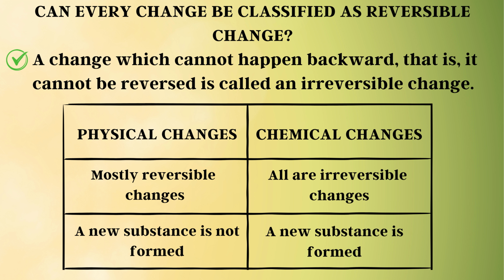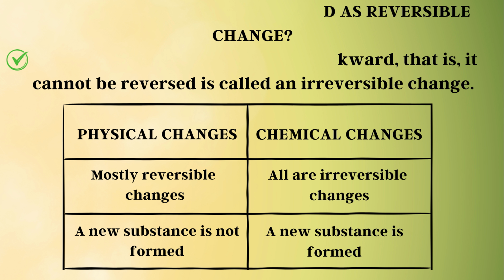Now we talk about the chemical changes. All are irreversible changes. A new substance is formed. It means when we talk about the chemical changes, they are irreversible. Like I have given you an example of baking a cake. When you mix all the ingredients and you bake it, you will get the cake, but you cannot reverse it. This is called chemical change. So we can say that chemical change involves irreversible reactions. And afterward, we'll discuss what are the common things in it.